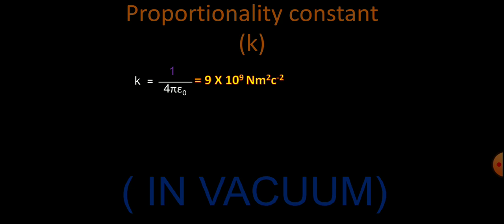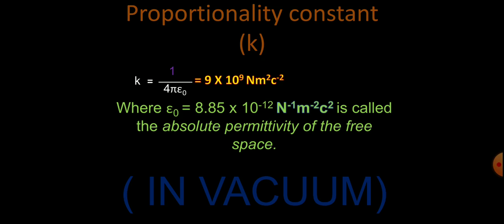Here epsilon naught is called the absolute permittivity of free space. When we substitute the value of K and put the value of pi, the value of epsilon naught comes out to be 8.85 into 10 raised to the power minus 12 Coulomb square per Newton per meter square. This is the value of the proportionality constant when we deal with charges in vacuum.